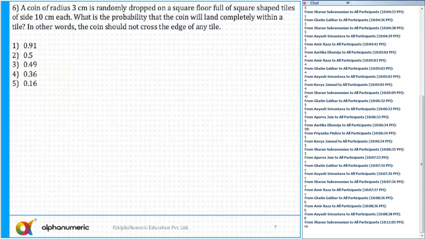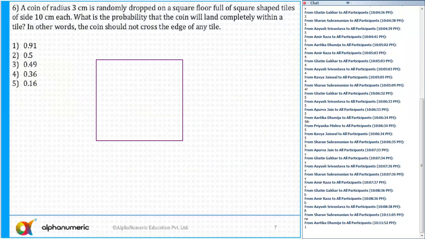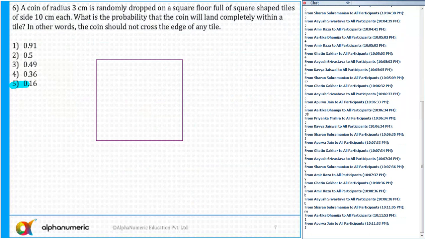Okay, now this is again an easy one. A coin of radius 3 is randomly dropped on a square floor of square tiles of 10 centimeter each. What is the answer? First of all, tell me, all of you, the answer for this question. Anyone? The correct answer is option number 5.